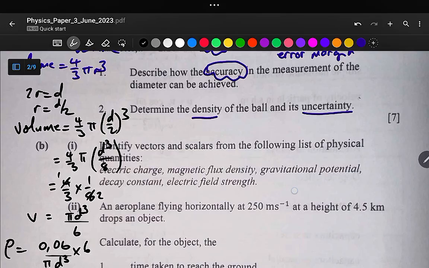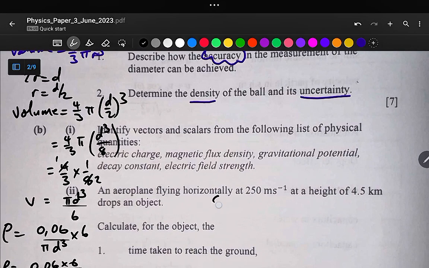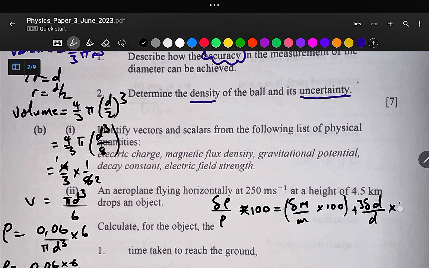Okay, so the uncertainty in density over density multiplied by 100 is equal to the uncertainty in mass over mass multiplied by 100, plus the uncertainty in diameter. But here our diameter is raised to the power 3, so it is 3 times the uncertainty in diameter divided by diameter times 100.